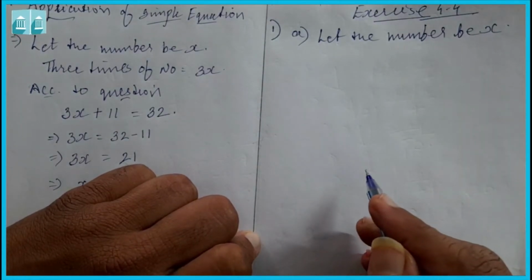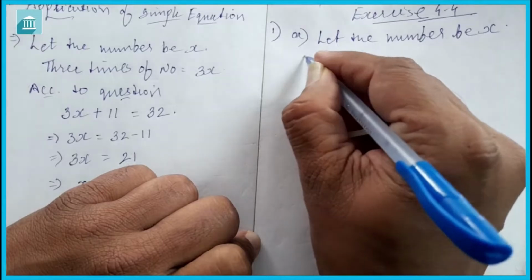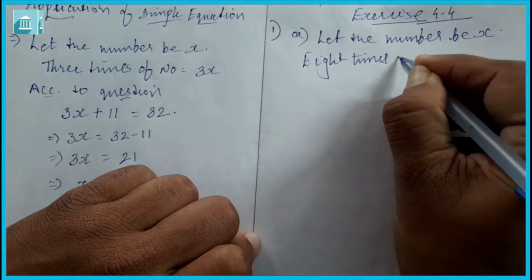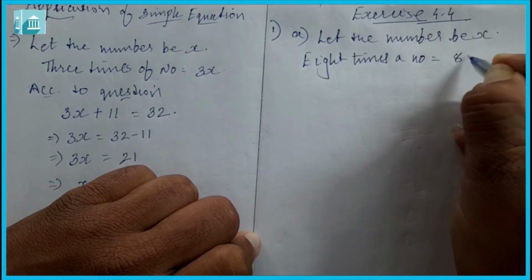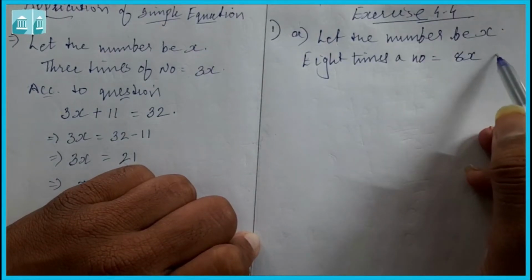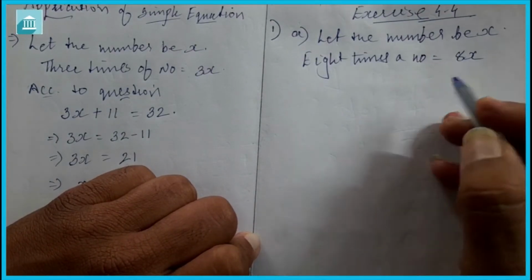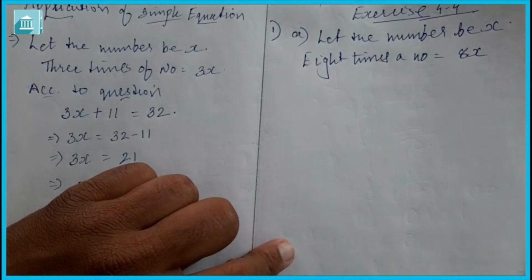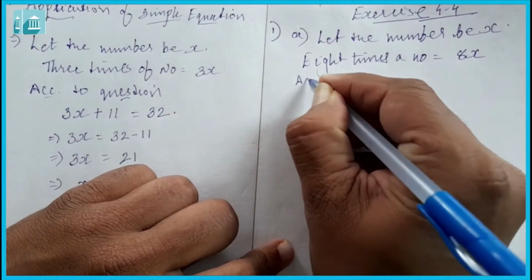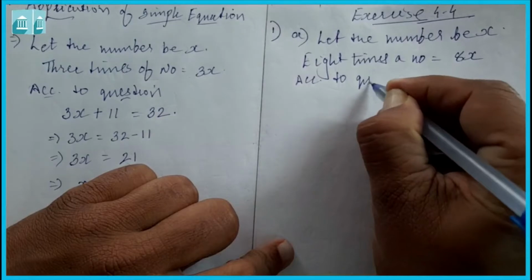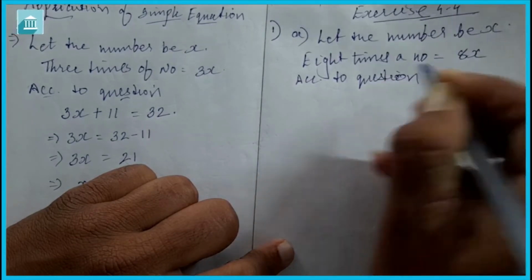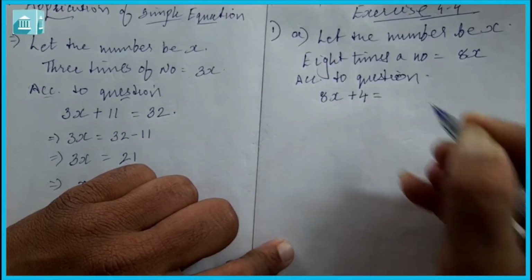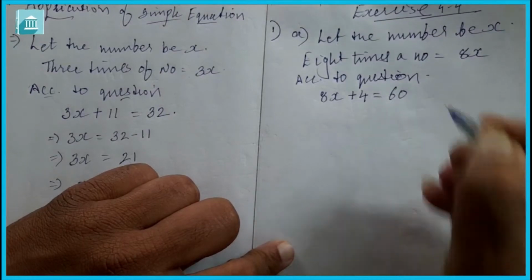It is also given, add 4 to 8 times a number. Now 8 times a number is equal to 8x. Here I have assumed x, but you can assume anything, y, z, a, b, c, d, m, n, o, whatever you like. Then add 4 to 8 times. So according to the question, it is given, add 4 to 8 times the number, that is 8x plus 4 is equal to 60.